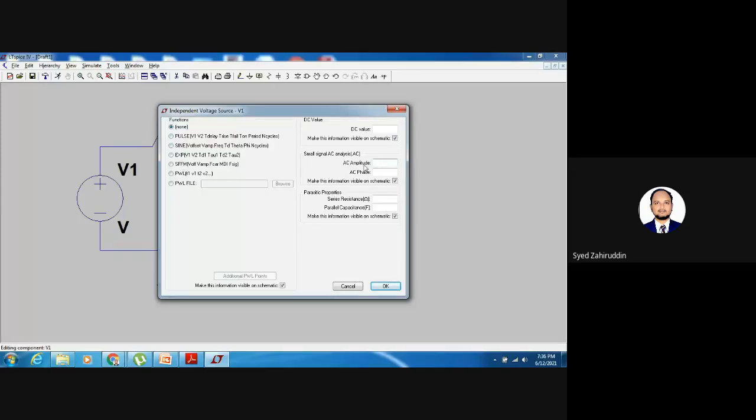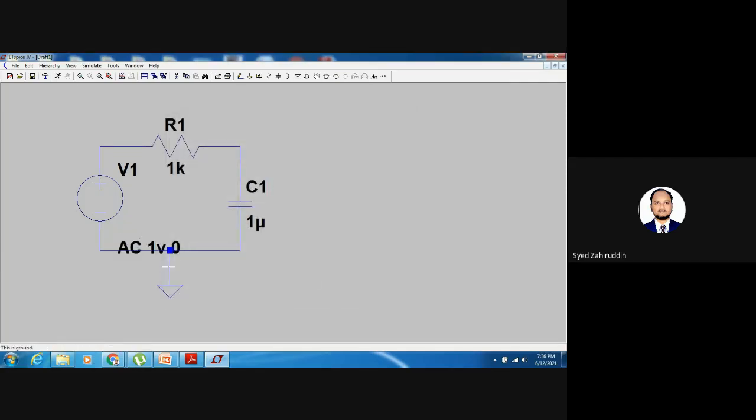Here we have the AC amplitude. Suppose I am giving the AC amplitude as 1 volt and the phase shift as 0 degrees. Now it is enough. For that purpose, you have to select none, then AC amplitude as 1 volt. So I have given it. Now I have to perform the simulation.